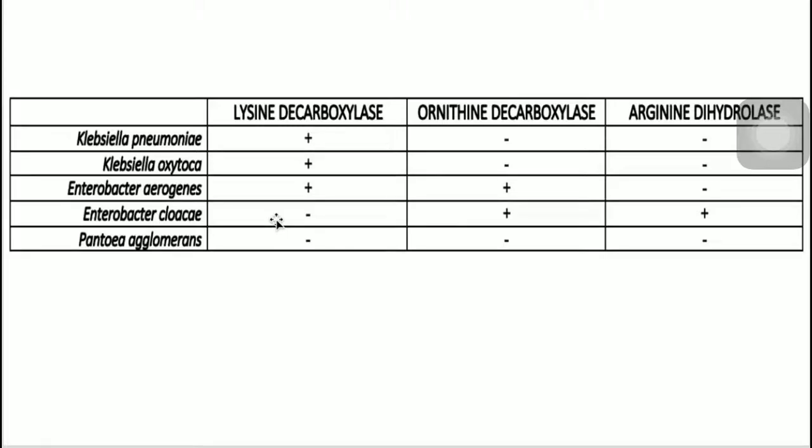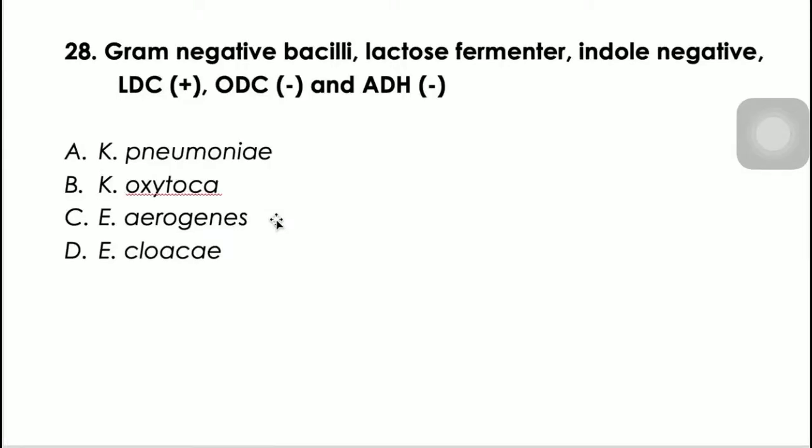Okay? Next, number 28, gram-negative bacilli, lactose fermenter, indole negative. So, Klebsiella and Enterobacter are both lactose fermenter, mga rapid lactose fermenter yan. Indole negative, when you check for Klebsiella and Enterobacter X, diba? Negative, negative, positive, positive. So, they are all indole negative dito. No?